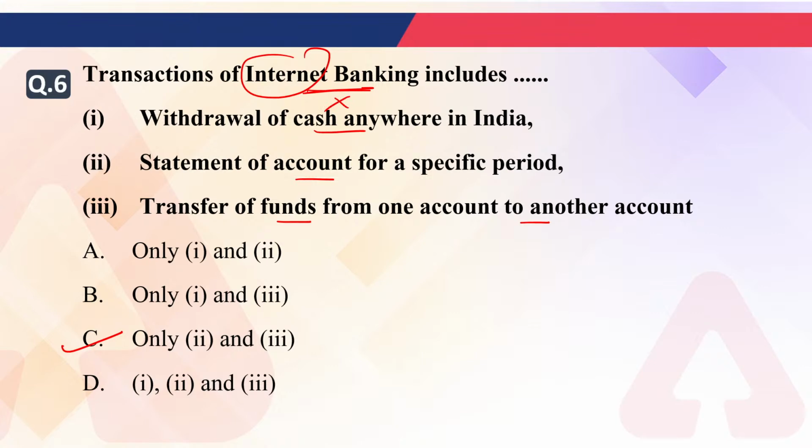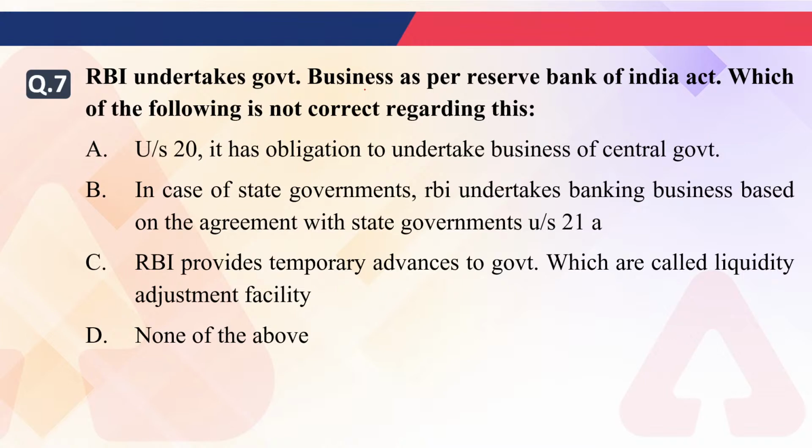Very good. Next, RBI undertakes government business as per the Reserve Bank of India Act. Which of the following is not correct regarding this? So we know RBI works as an agent for Government of India. So RBI performs the selling, purchasing of government securities on behalf of government. Also, RBI gives loans to the Government of India at the time of temporary mismatch of government's funds. So RBI undertakes business under the RBI Act 1934.